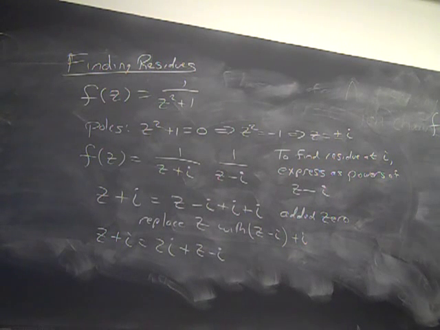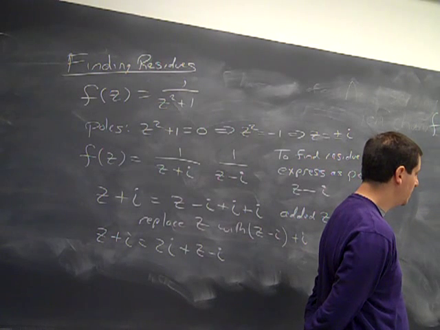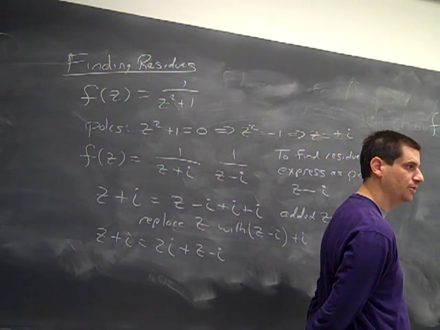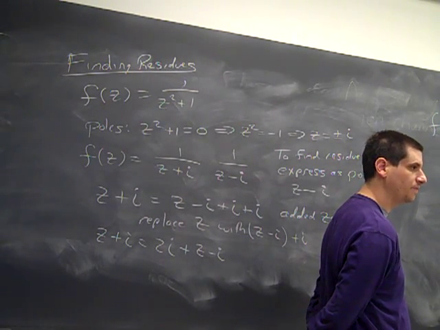The next term, I'm going to have plus 1 over 8i, if I've done it correctly, z minus i, like this. And so I can now calculate its residue. What is its residue?